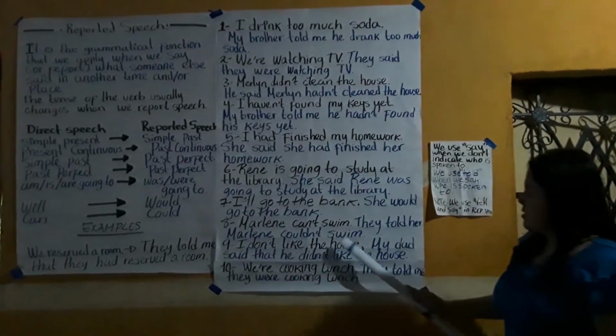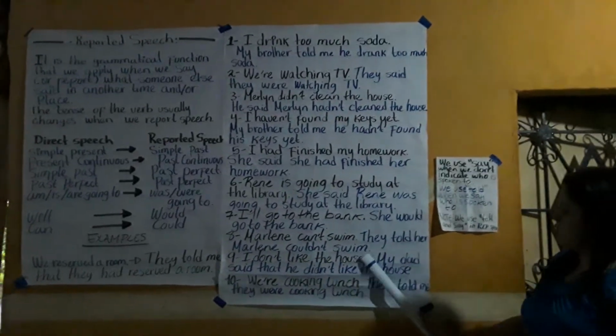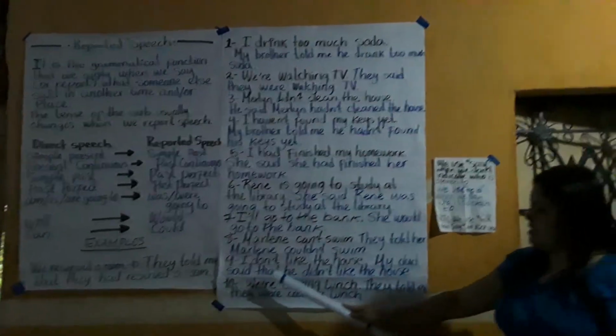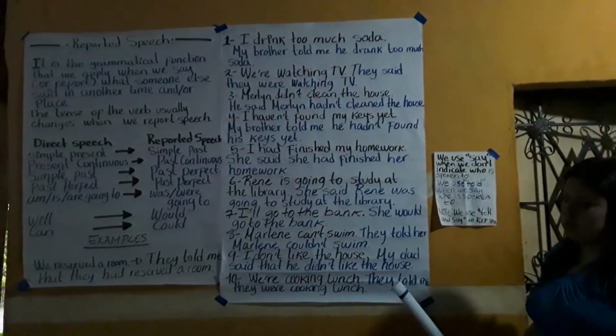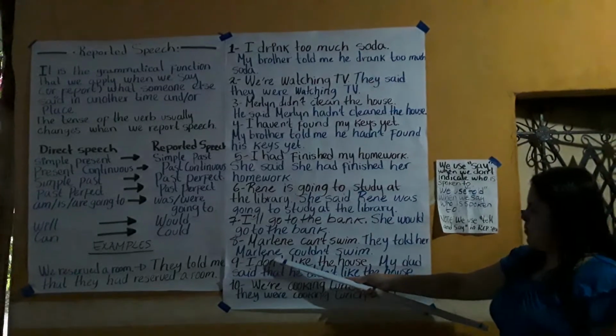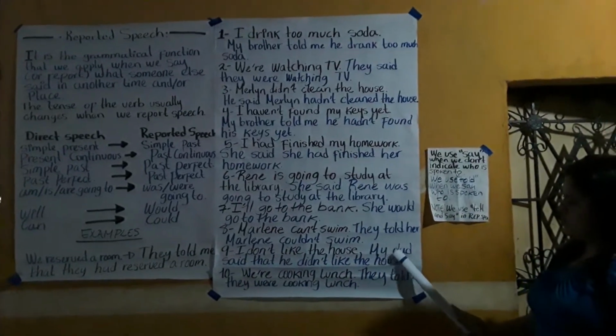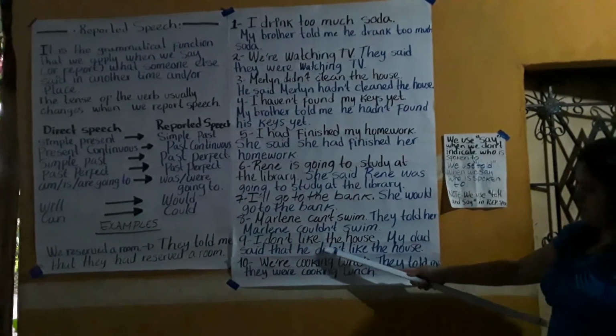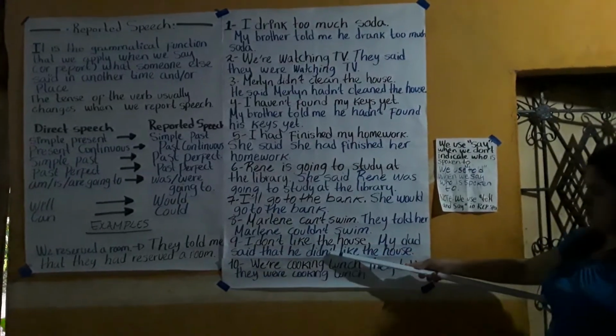Number 9. "I don't like the house." Turns into "My dad said that he didn't like the house." Simple present turns into simple past. Don't turns into didn't.